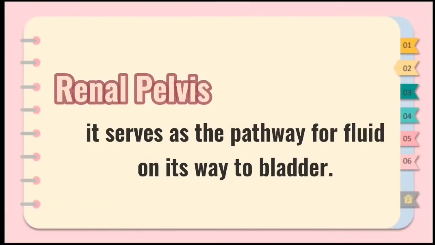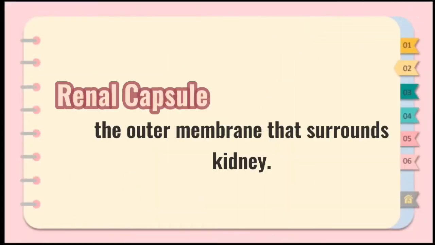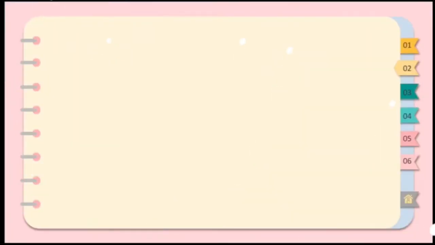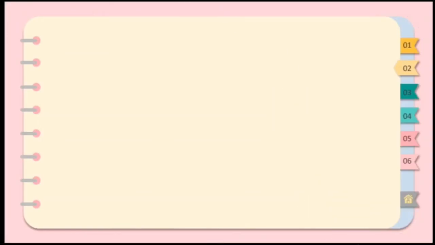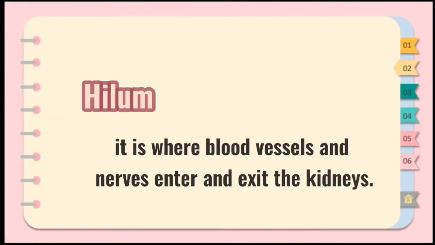The renal pelvis is a large channel in the innermost part of the kidney, where it serves as the pathway for fluid on its way to the bladder. The renal capsule is a thin but tough outer membrane that surrounds the kidney. The renal column's main function is to divide the kidney into several lobes in order to provide a supportive framework for vessels that enter and exit the cortex. The hilum is the concave part of the kidney where blood vessels and nerves enter and exit the kidney.